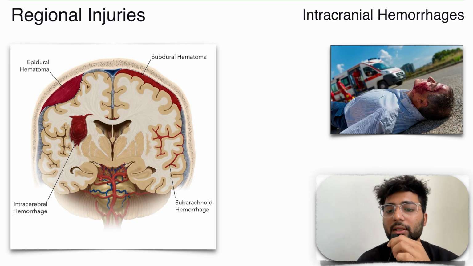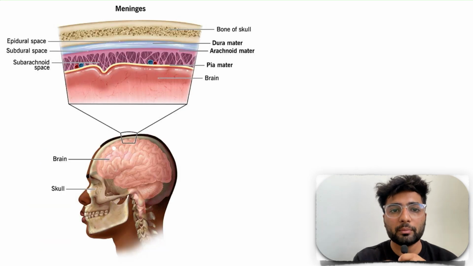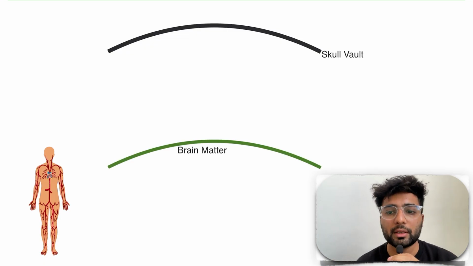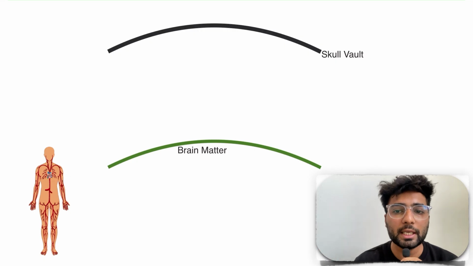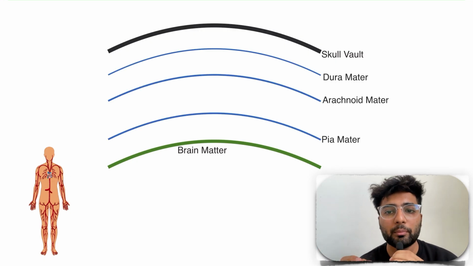Now how are these different? We need to first learn the basic structure of the brain. We need to learn the brain meninges. Between the skull vault and the brain matter we have three meninges, three layers, which go by the names dura mater, arachnoid mater and pia mater.